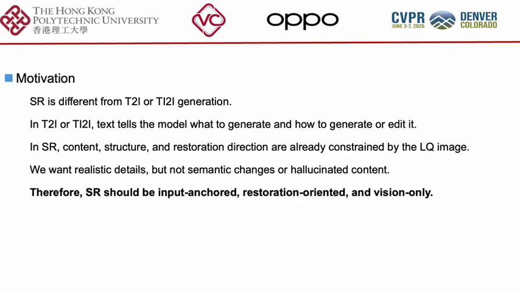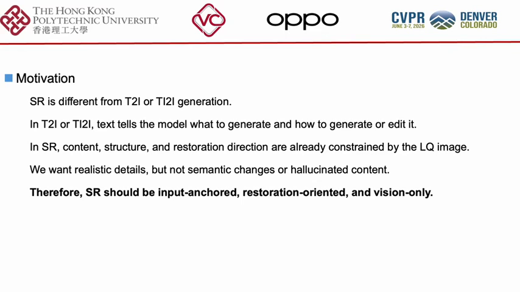Our motivation comes from the difference between VOSR and T2I generation. In text-to-image models, text usually plays two roles. First, it tells the model what to generate. Second, it tells the model how to generate or edit the image. But in VOSR, these two things are mostly already defined by the task itself.